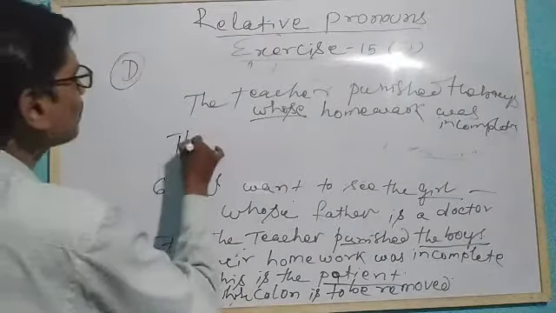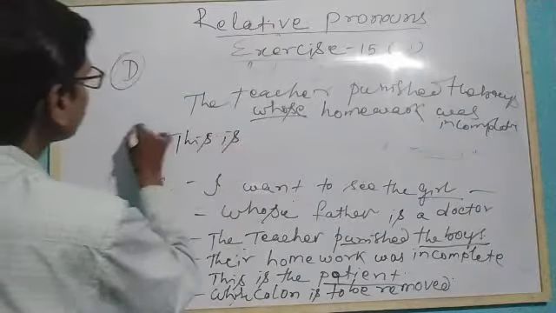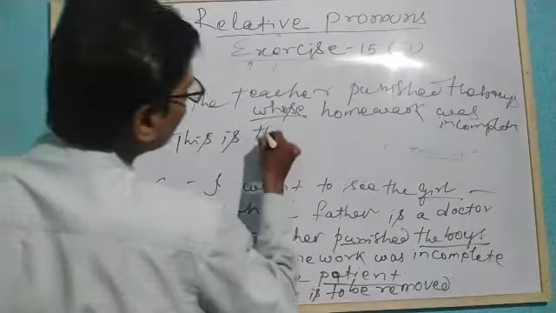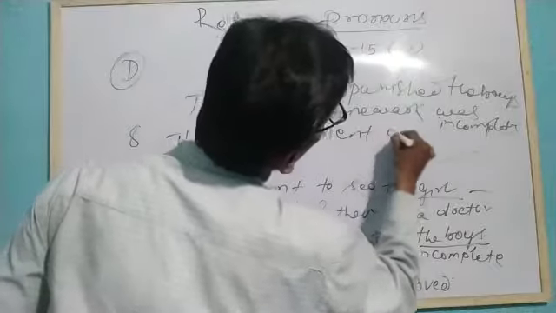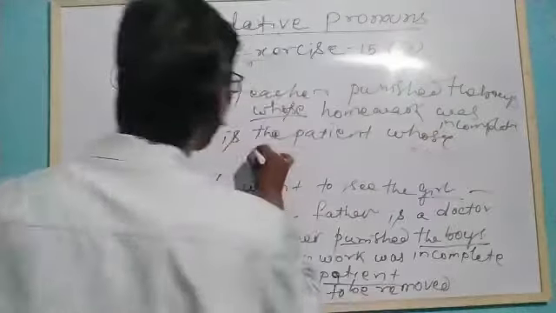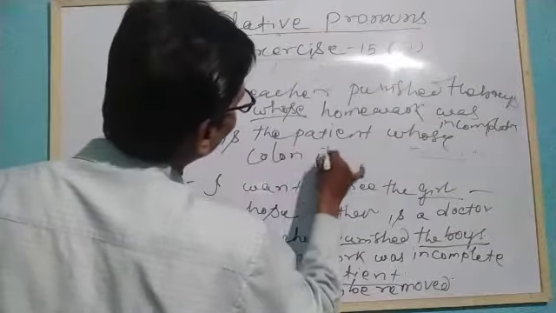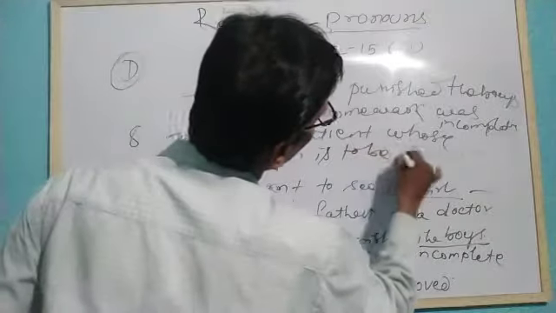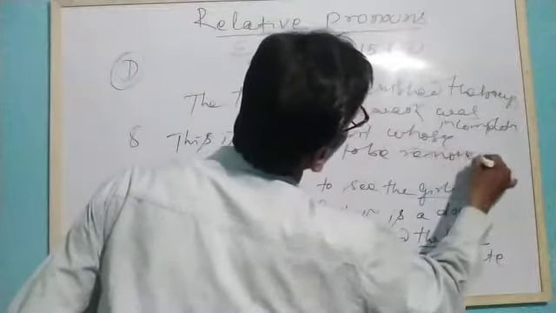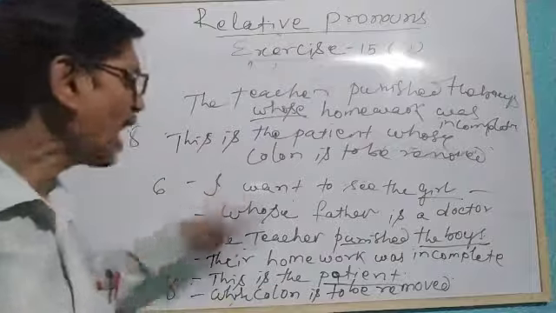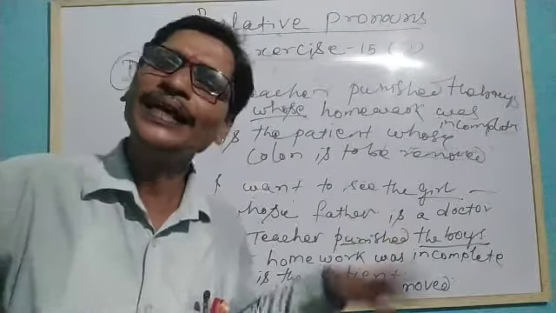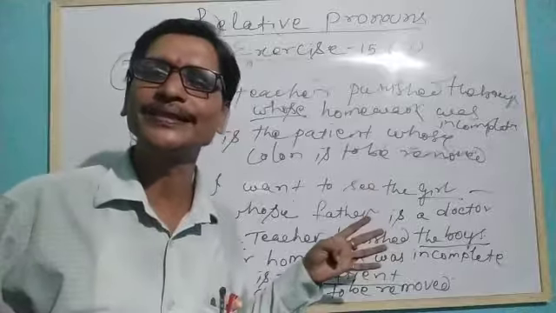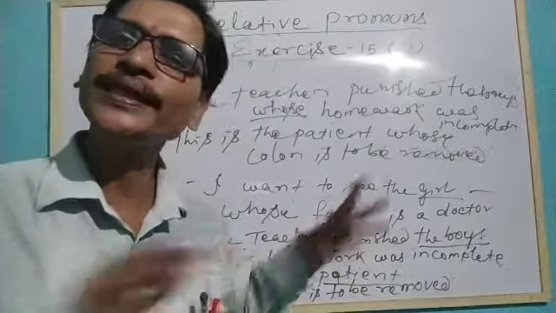This is the patient whose colon is to be removed. Understand? So now we used whose as a possessive relative pronoun to combine the sentences into a single sentence.